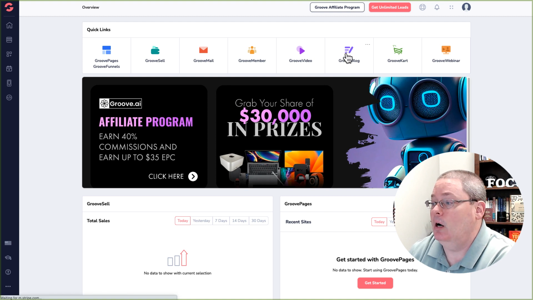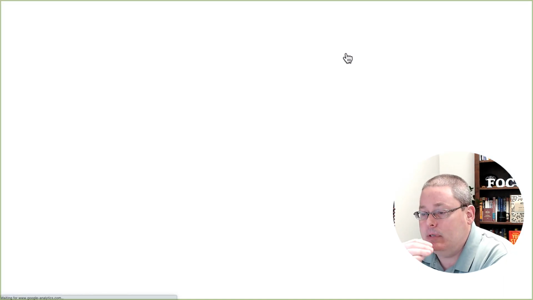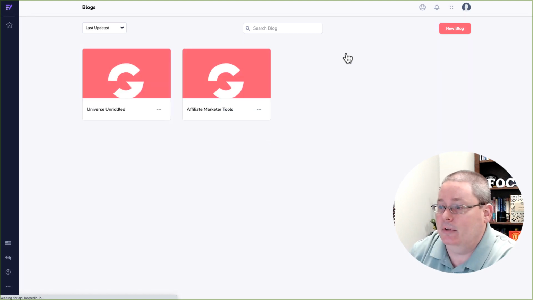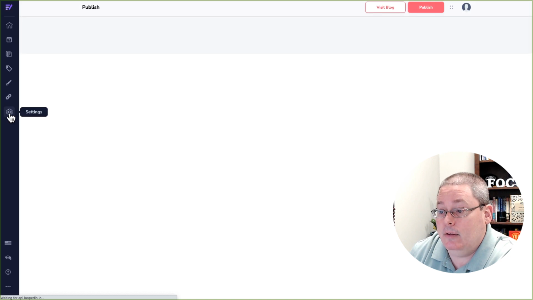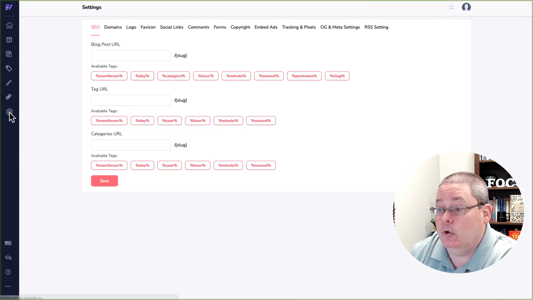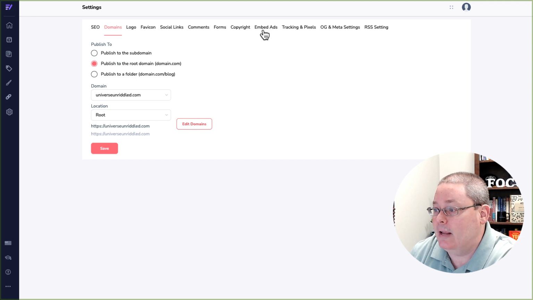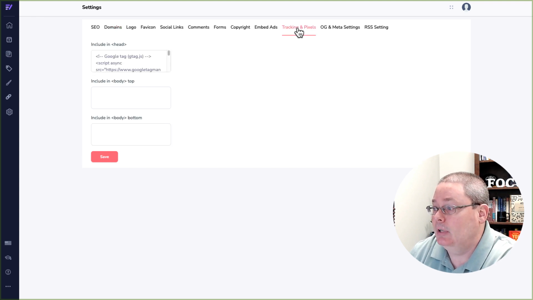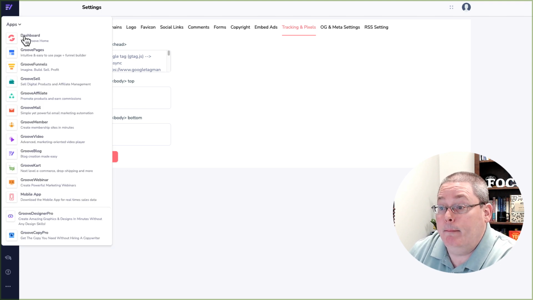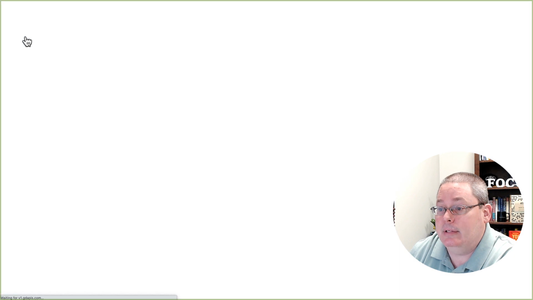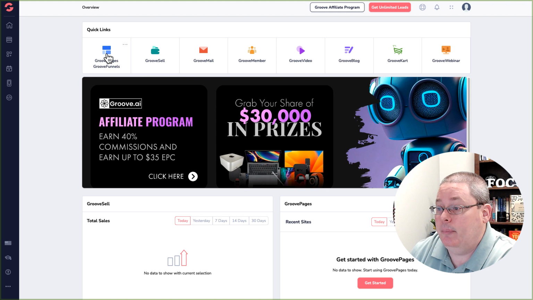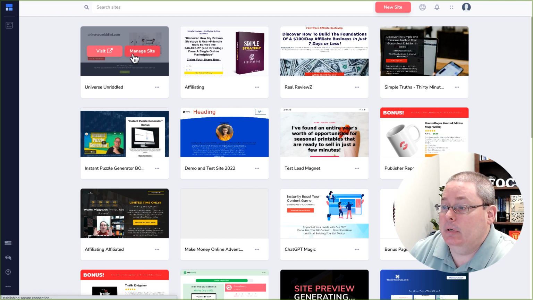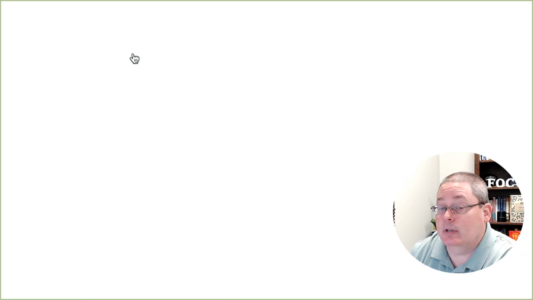So inside of GrooveBlog, we've looked at all the options. I've been through all the options as far as the settings. So of course you go here and you go under edit. And then once you go under edit, you go under the settings, domains, logo, favicons, tracking, and pixels. I believe we are going to have to use this and grab some code. But if you go back to the dashboard, or I could have went straight to Groove Pages. If you go under Groove Pages and Groove Funnels, and then we go under Manage Site for Universe Unriddled,